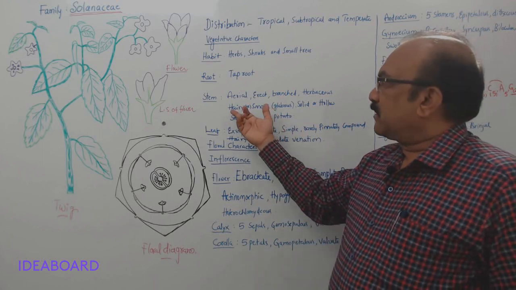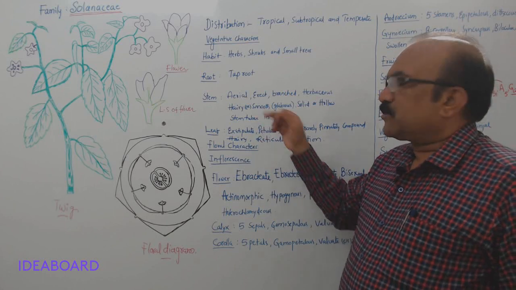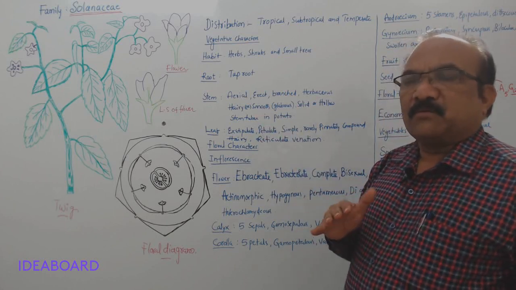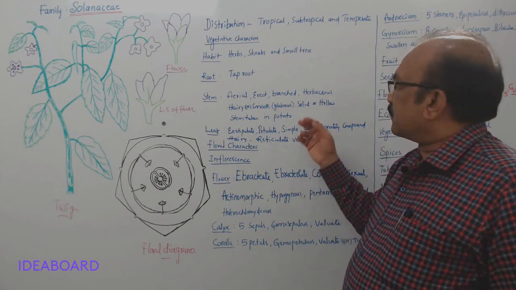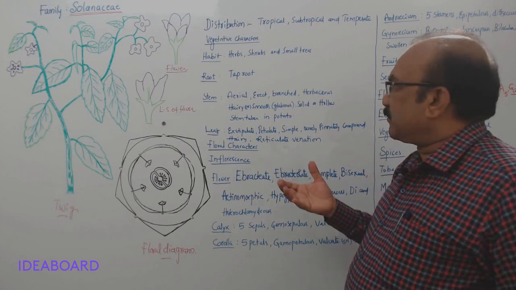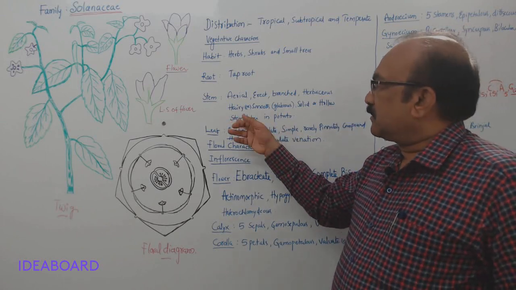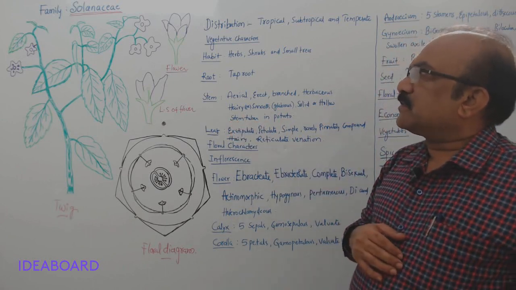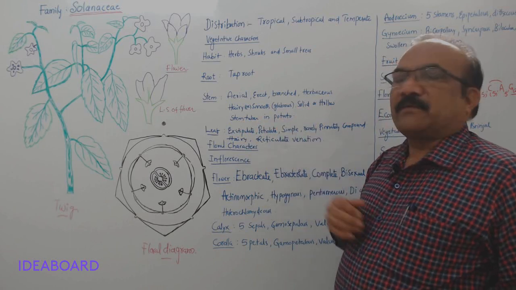When the hairs are present, it is called hairy, or it may be smooth. When it is smooth, we use the word glabrous, and it may be solid or it may be hollow. And the modification which you will find in this family is the stem tuber in potato.